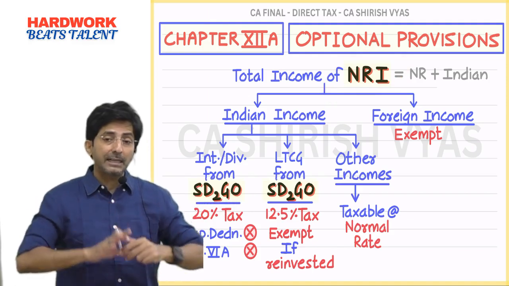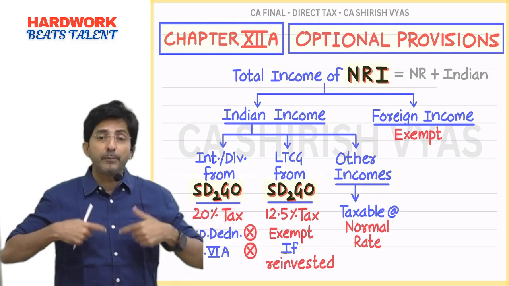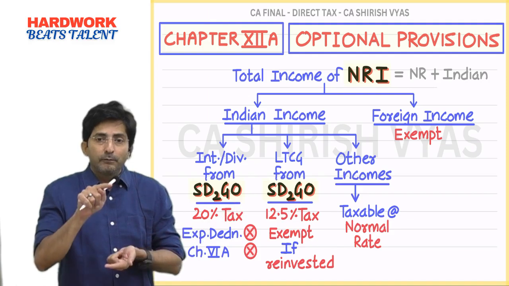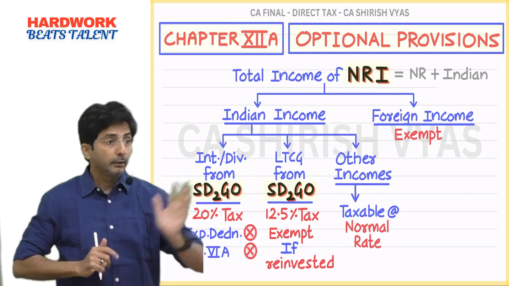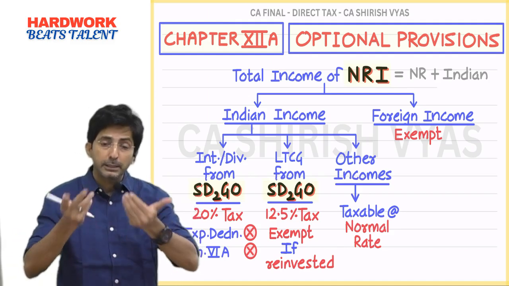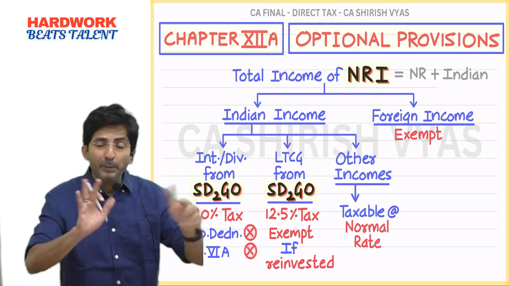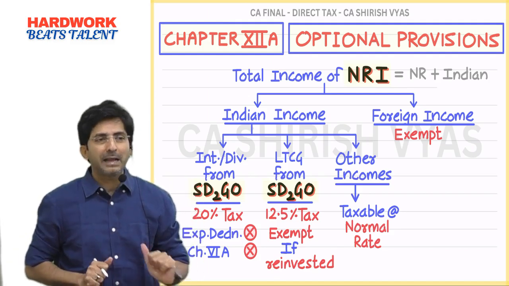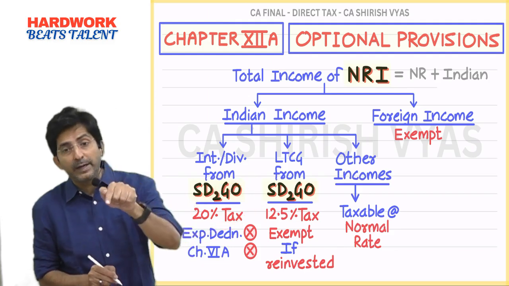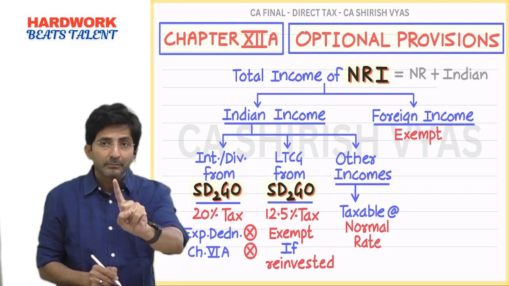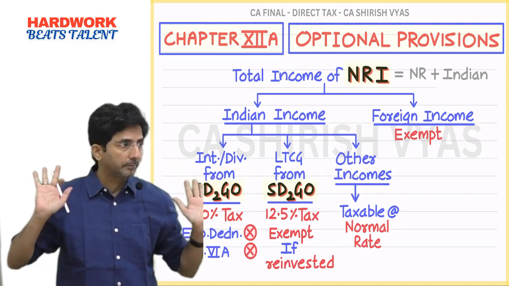And then what attraction will you explain? Whatever you invest in Sadgo, you will get returns in the form of interest, dividend from shares, and for other items in Sadgo, interest. So what will you explain? If you invest in Sadgo, you will get regular interest, dividend on which you have to pay only 20% tax. No need to pay as per slab rate. But if he says, no, I like slab rate, then pay as per slab rate. And then if you pay according to 20%, he will not get expenditure deduction, chapter 6A, gross basis taxation.